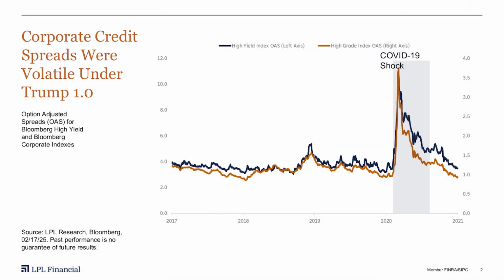A repeat of Trump 1.0 trade dynamics could bring heightened volatility to credit markets, which enter this period with significantly tighter spreads. Even ignoring the large move higher in spreads during COVID, during the 2018-2019 trade tensions, investment-grade spreads widened 75 basis points from the February 2018 cycle tights, while high-yield spreads widened 225 basis points in just 2 months. While markets recovered in early 2019, volatility remained elevated throughout the year. And unlike 2019, when the Fed supported credit markets with rate cuts amid these trade tensions, similar policy support appears unlikely given today's elevated inflationary environment.